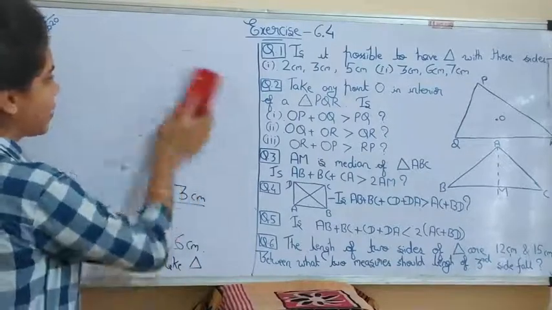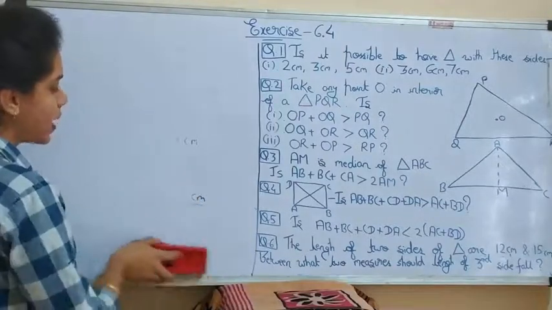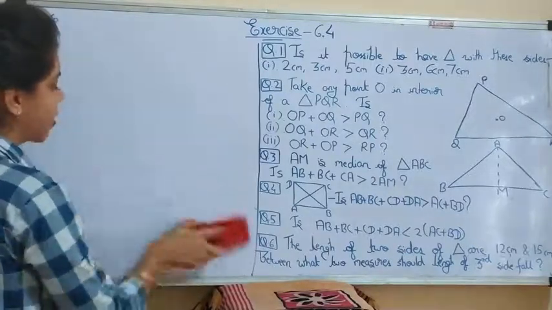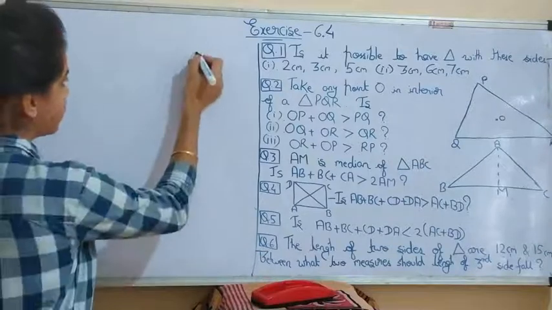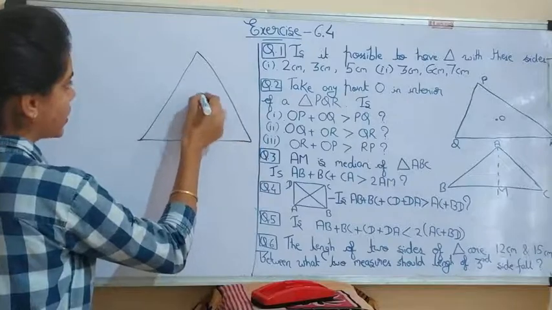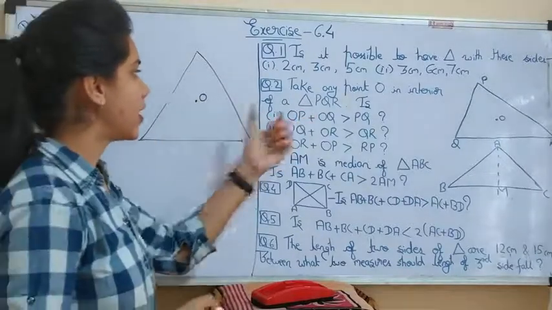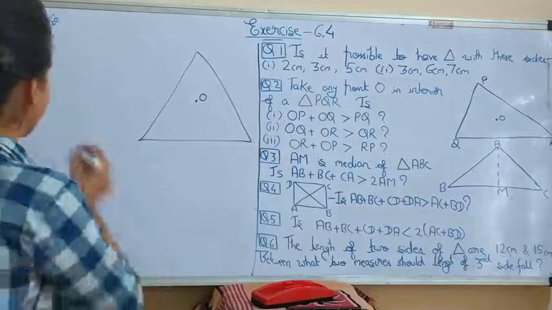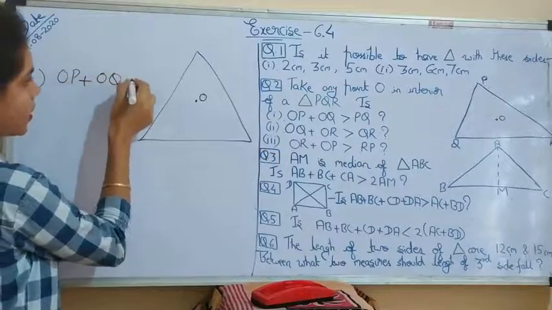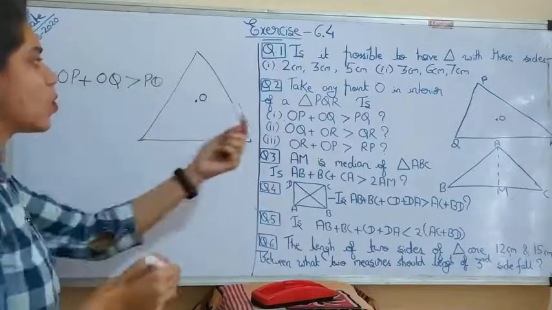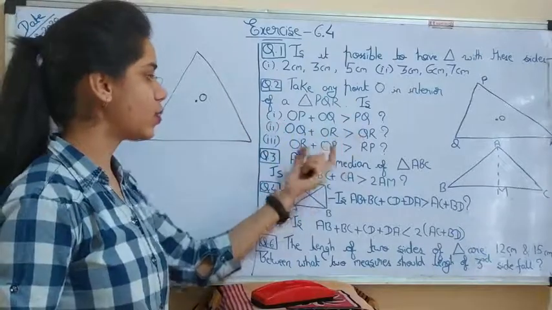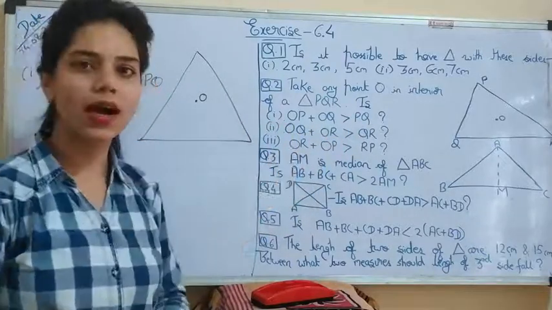In question number two, one triangle is given to us and O is in its interior. This O. One triangle is given and point O is in its interior. In the first part they are asking: is OP plus OQ greater than PQ, or OQ plus OR greater than QR, or OR plus OP greater than RP?